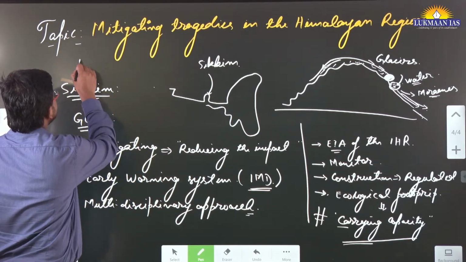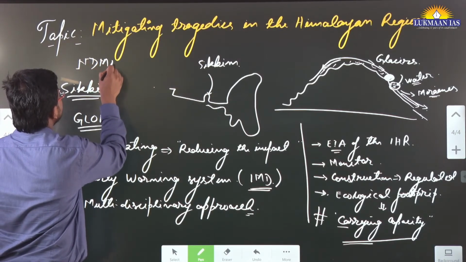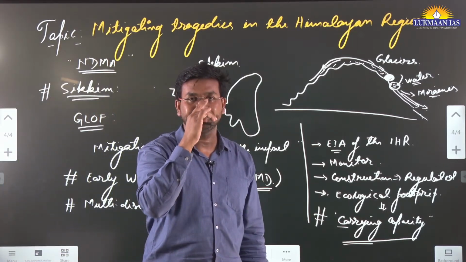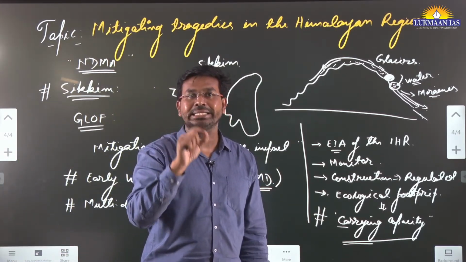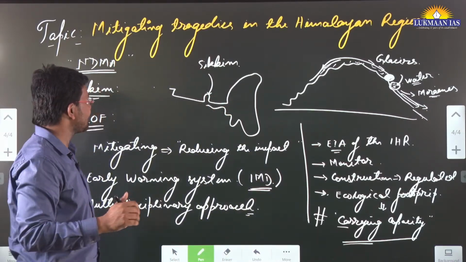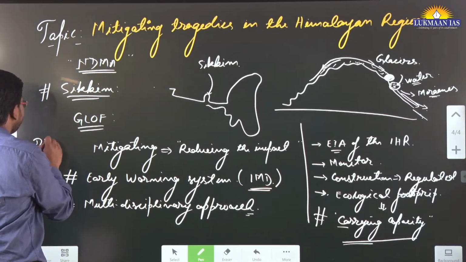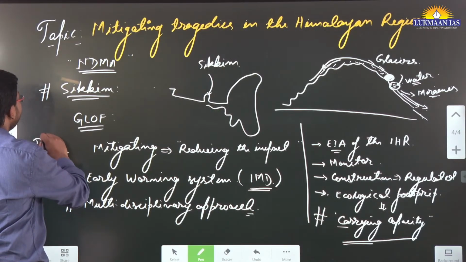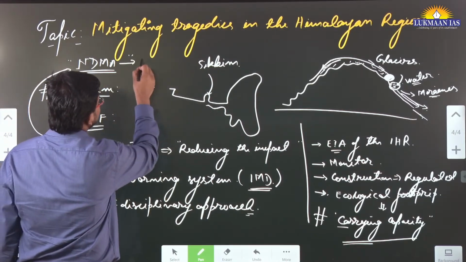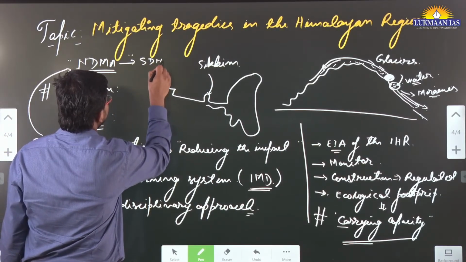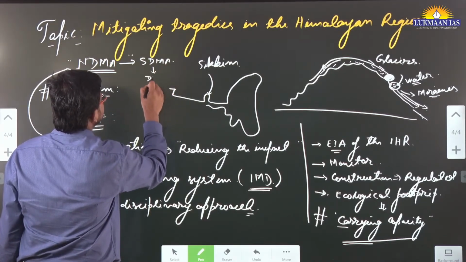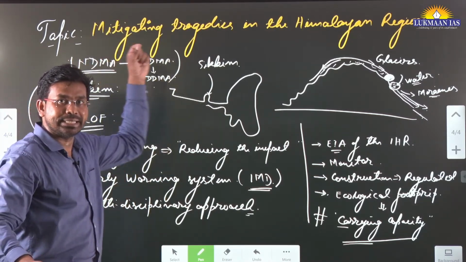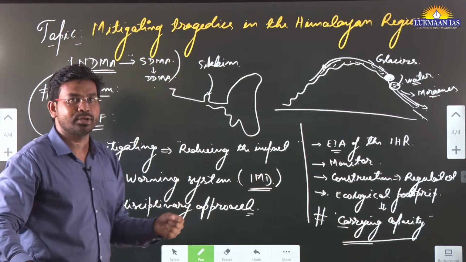Apart from this, in this article they have talked about the role of the National Disaster Management Authority. The National Disaster Management Authority has been created under the Disaster Management Act of 2005. This Act has set up the National Disaster Management Authority, the State Disaster Management Authority, and the District Disaster Management Authority, at different tiers of governance.